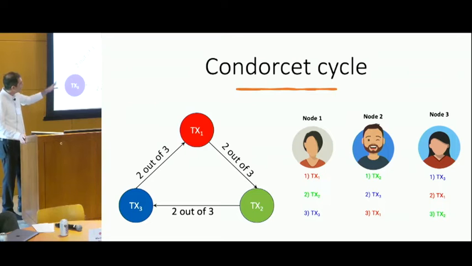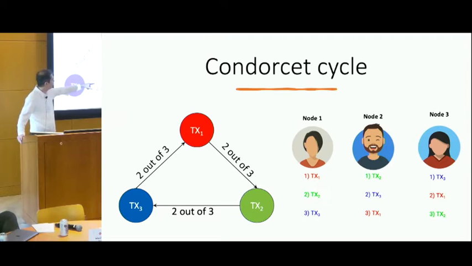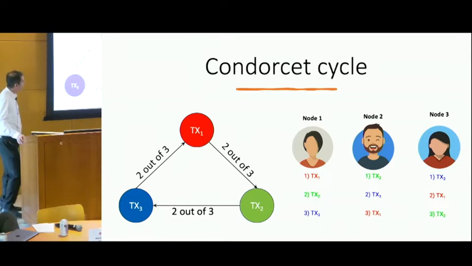Now, if I use a graph to represent those orderings, in the graph I use a vertex to represent each transaction, and an edge, let's say from transaction 1 to transaction 2, if transaction 1 was reported to have been received before transaction 2 by a majority of nodes, in this case 2 nodes out of 3. I get a graph like this. If you look at this graph, there is a cycle in the graph. And this is basically what's called a Condorcet cycle. And because of this cycle, we cannot keep the promise.